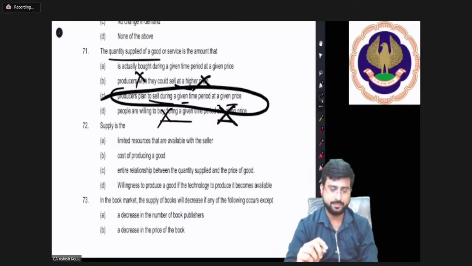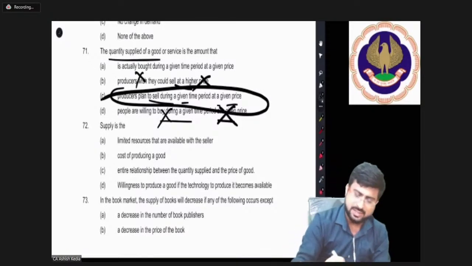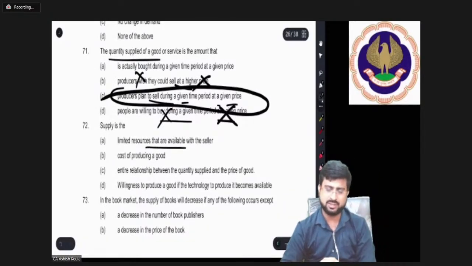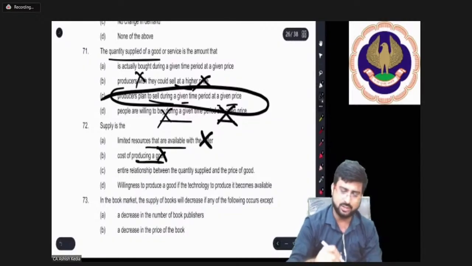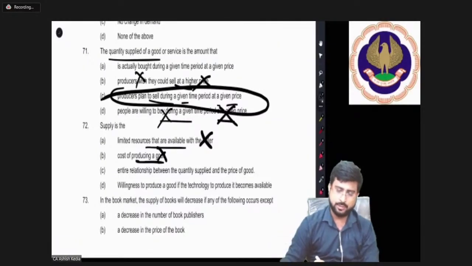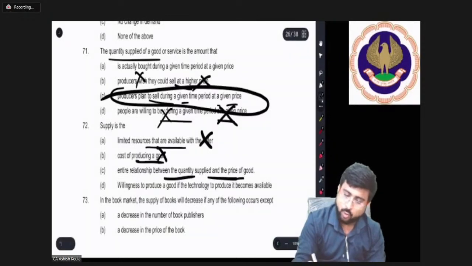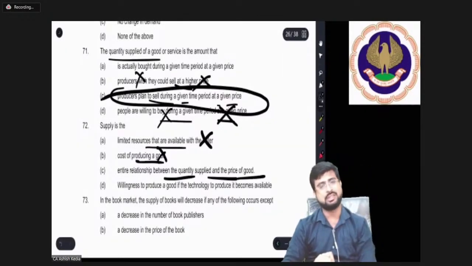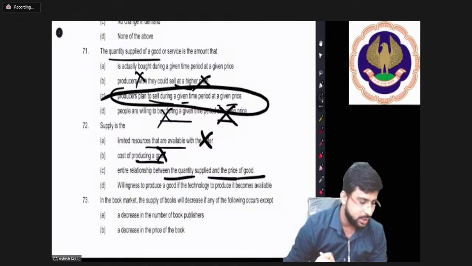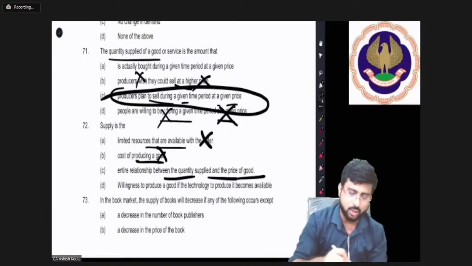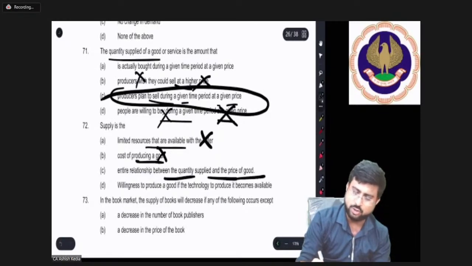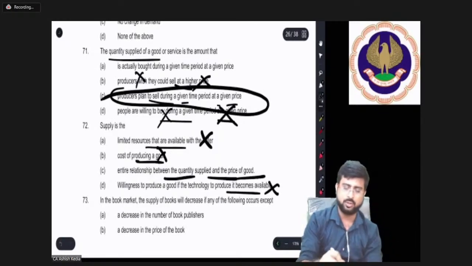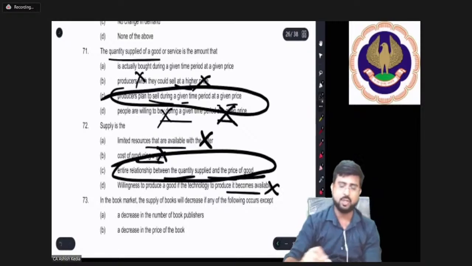Moving on. Supply is the limited resources that are available with the seller. Cost of producing a good, no, it's not logical. Entire relationship between quantity supplied and price of a good. Yes, it is logical. So yes, supply is this entire relationship. Willingness to produce if technology becomes available, no. Entire relationship between quantity and price.